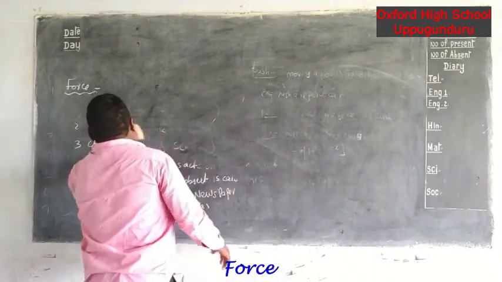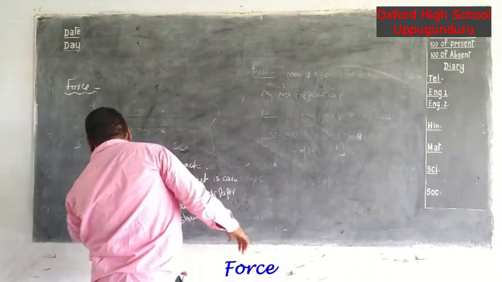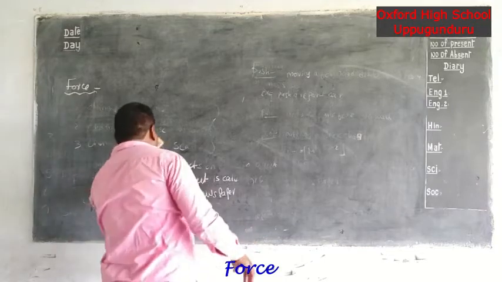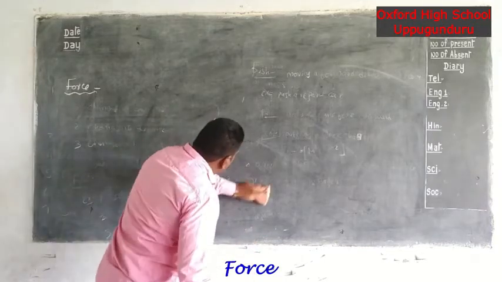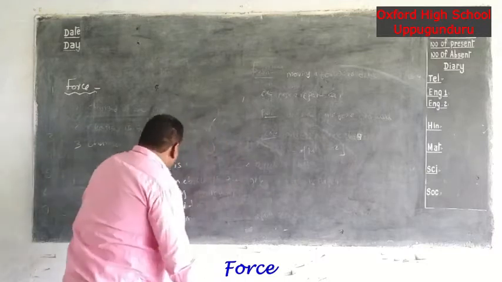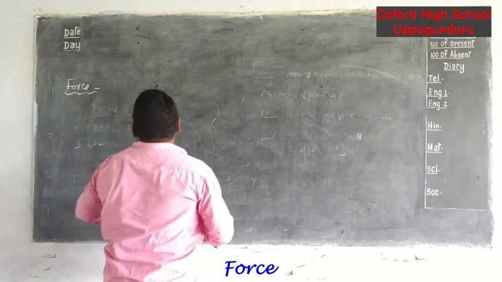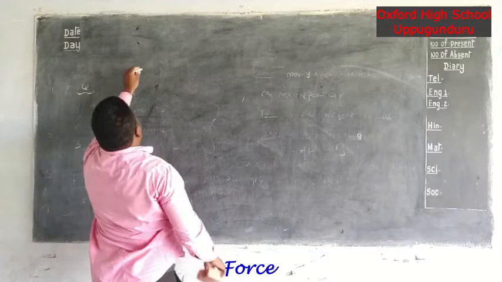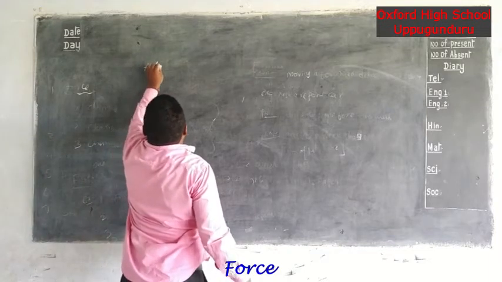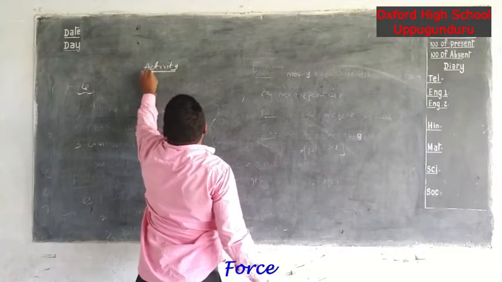In this activity, sometimes we are using pushing and sometimes pulling. First of all, textbook page number 2, activity number 1.